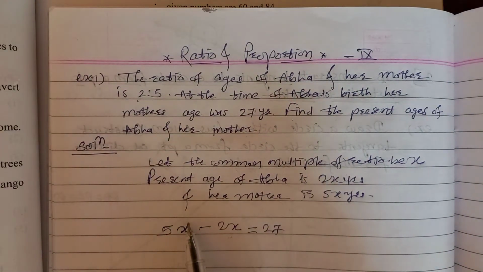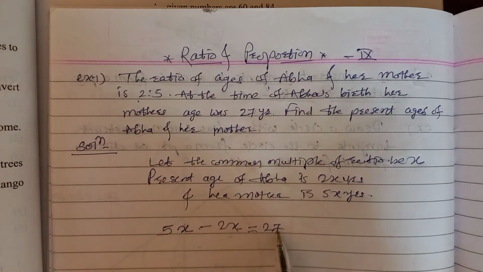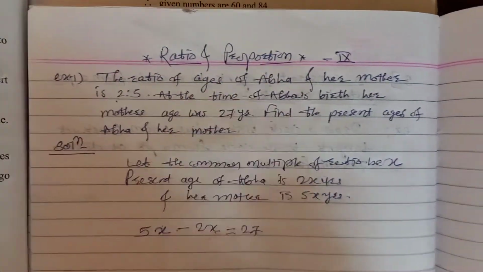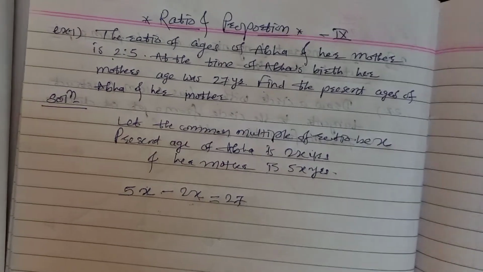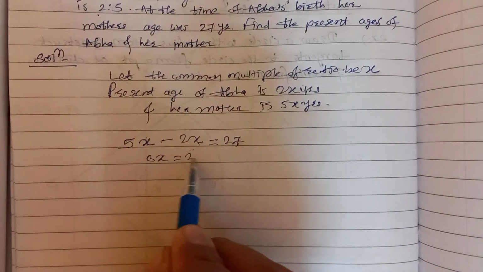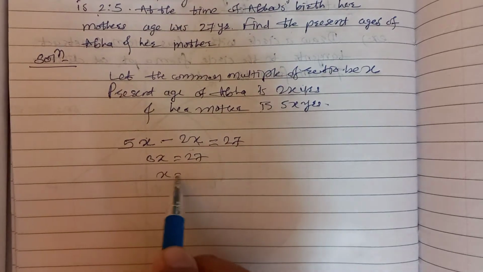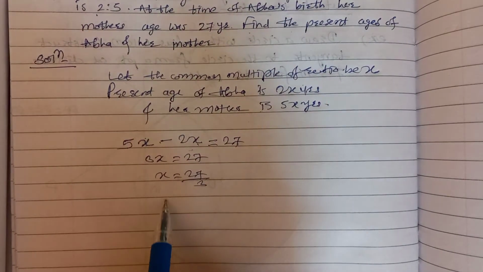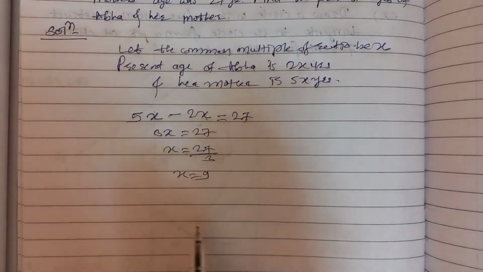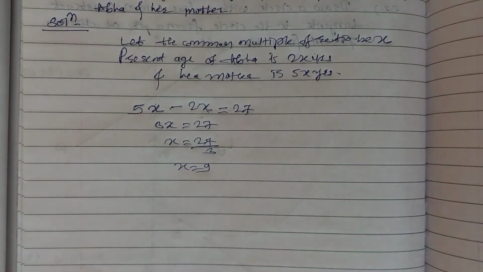So here it is 5x minus 2x, and that time her mother's age was 27 years. So 5x minus 2x is 3x, equal to 27. So 3 is multiplied, when it goes that side, divide. So x is equal to 9. We know 3 nines are 27. This is the value of x.